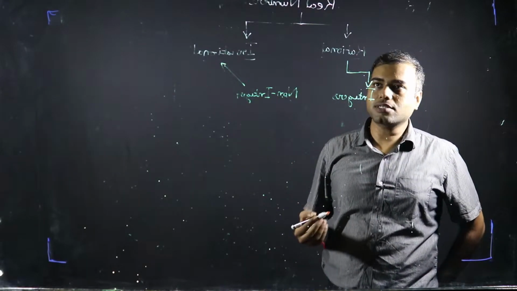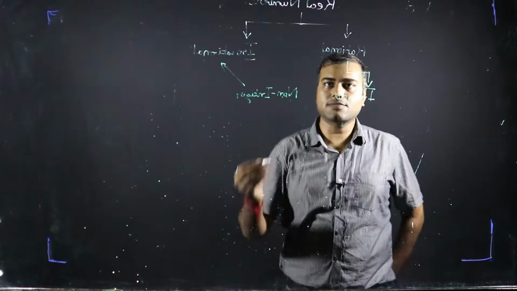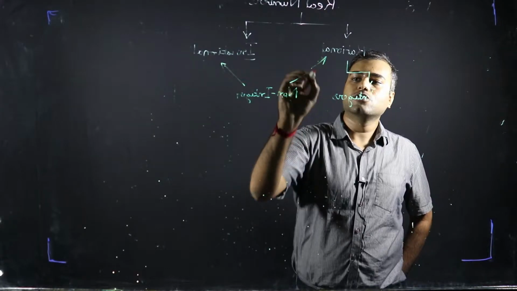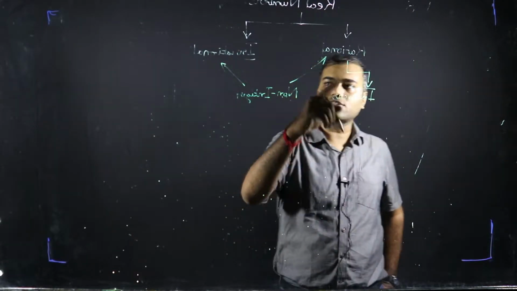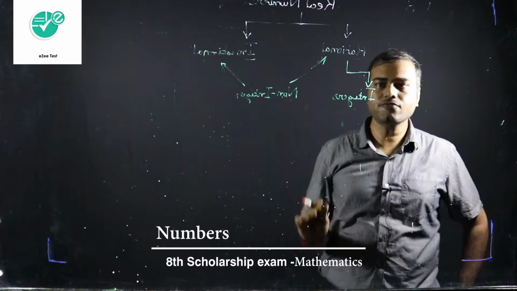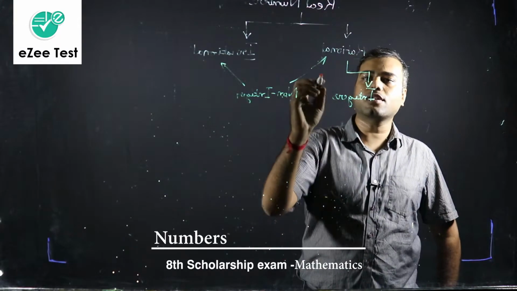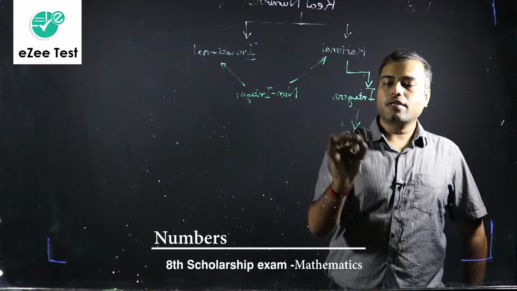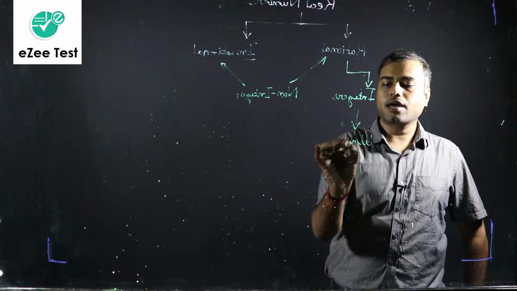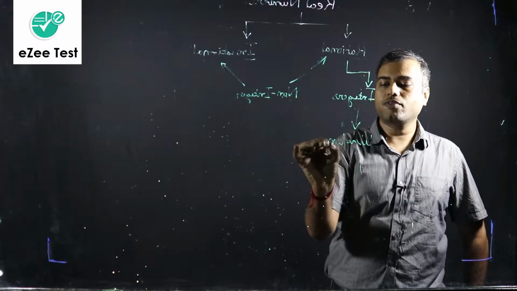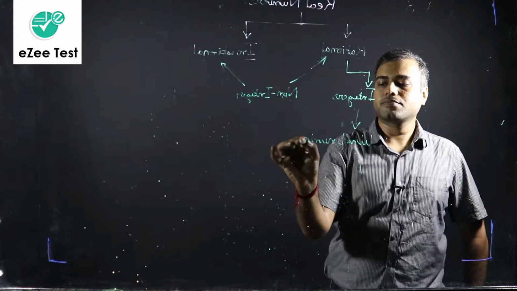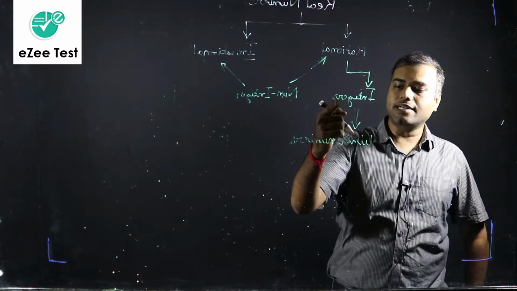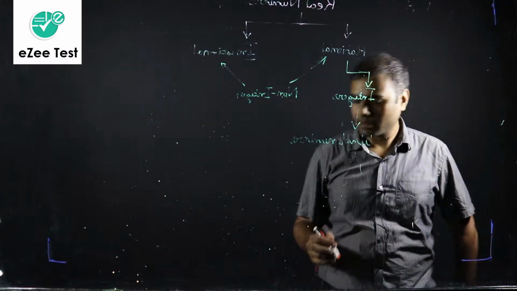Non-integer, let's say 2.6, it is a terminating decimal, right? So it is a part of rational numbers. So non-integers can be either rational or irrational. Fair enough? I hope you don't have any doubt till now. So now integers, all the whole numbers are part of integers, correct? Every whole number is an integer, but every integer is not a whole number.